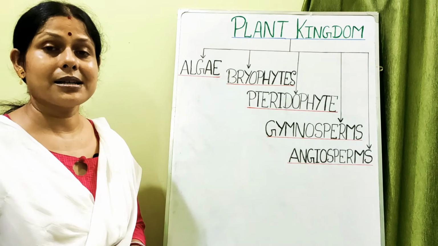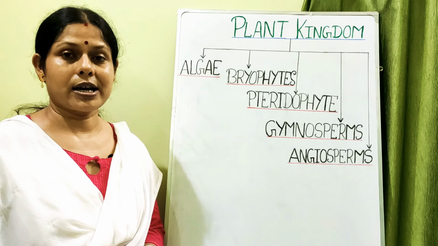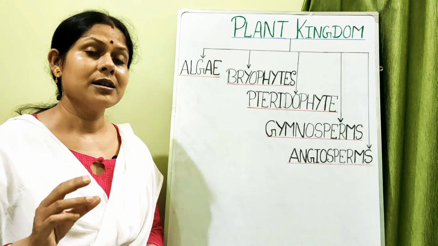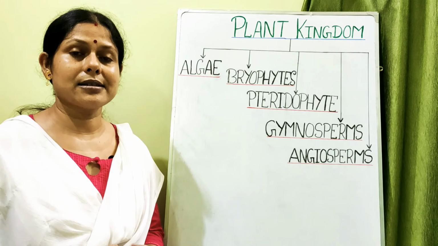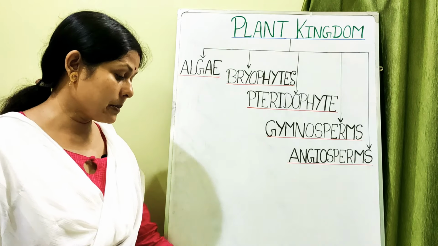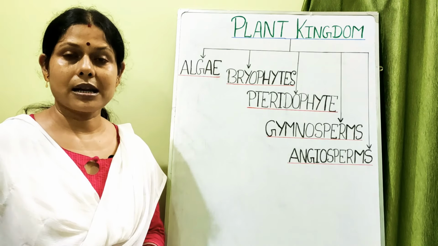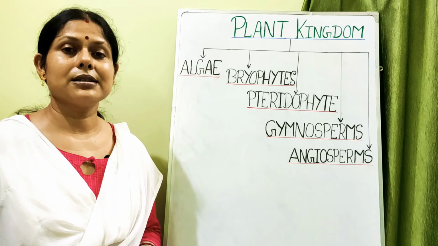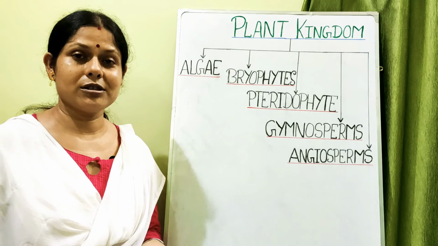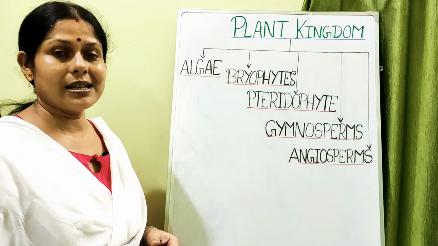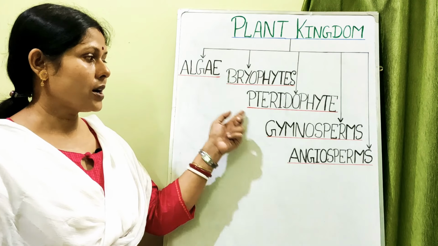Now plant kingdom, as it is known, kingdom Plantae, includes multicellular chlorophyllous organisms. We had come to know a brief idea about kingdom Plantae and its organisms and the kind of characteristics, especially about the nutrition. If you remember, I talked about in the last class that they are autotrophs, but there are few exceptions. Like I told you about Cuscuta, it is a parasitic plant. Then there were some partial heterotrophs because the soil in which they are growing is deficient in nitrogen content. Now this plant kingdom or kingdom Plantae is further divided or classified into 5 divisions.